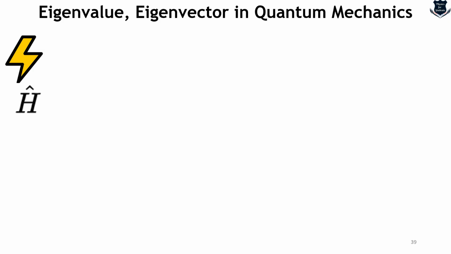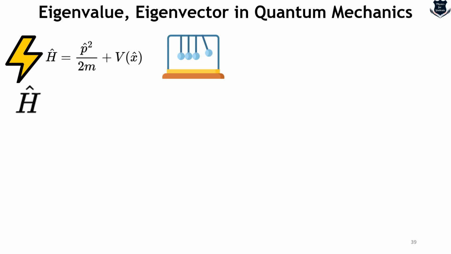In many quantum systems, especially of particles and fields, they are expressed as this, where P square is the kinetic energy operator, which is a square of the momentum operator, and V(x) is the potential energy, which is a function of position. We can also say that this Newtonian, it's a diagram. What is this? This is momentum, and this is a momentum operator.